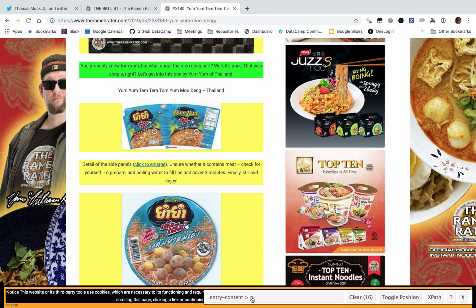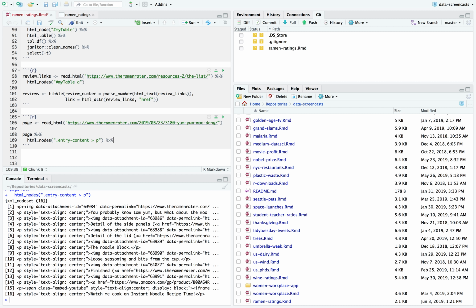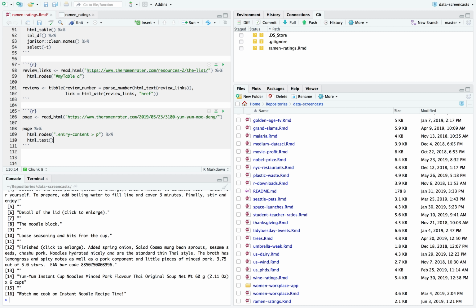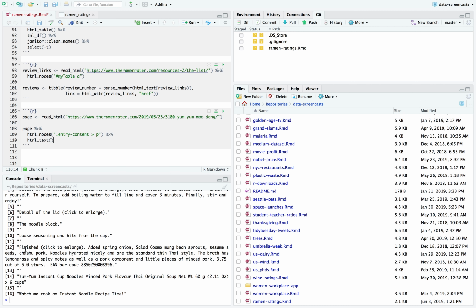Okay, so I'm going to go ahead and grab this and say, I want to take this page, HTML nodes, grab all the nodes that fit this pattern. Looks pretty good. HTML text. Here we go. And now we see it, and we can see out of this many stars. What I notice about this, we're probably going to run into more often, is that there's little text, some chatting, and then maybe some captions. Then the interesting part, the part that actually says this is good, this is nice, or is this spicy? The actual review looks like it comes in a line with stars. We're probably going to pull just that one out.